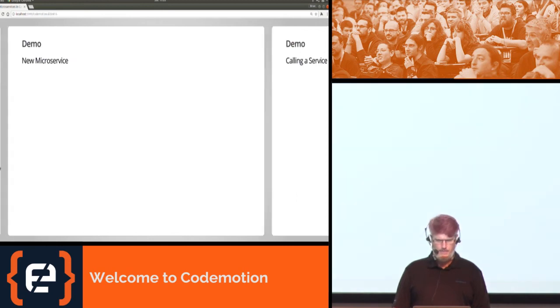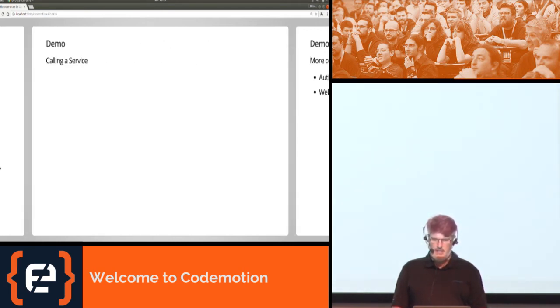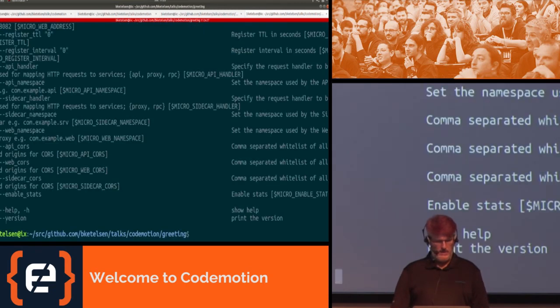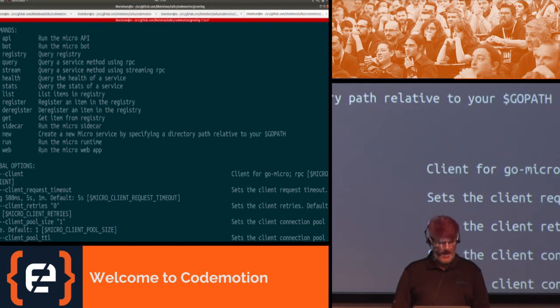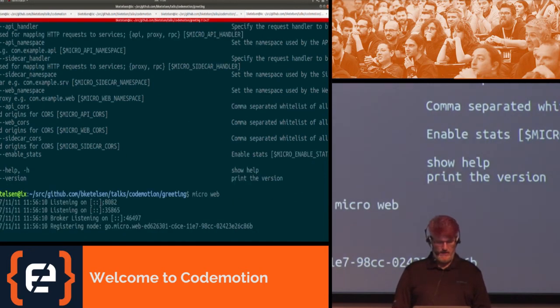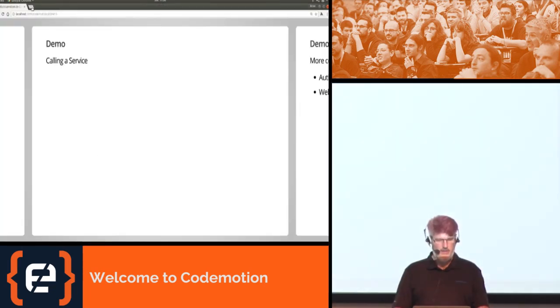All right, so we've demoed greeting. Let's see what's next. We demoed calling the service, but we only demoed it from the command line. Let's try something even better. If we type micro again, we can see that there's a handful of things we haven't yet done. One of them is MicroWeb. And I have to say, I'm going to say this a dozen times, this is my favorite part of micro. I have a lot of favorite parts of micro. This is definitely one of them. So let's call MicroWeb. And you can see that it generates a listening port of 8082. So let's go to 8082 in our browser.